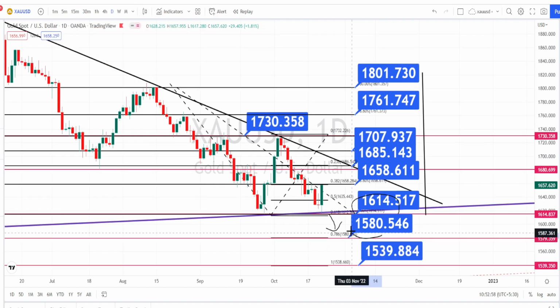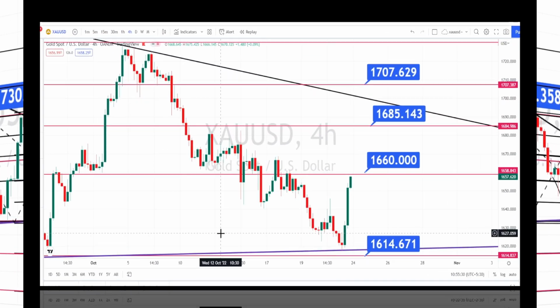Next level of support is going to be around 1580 and 1540. So the coming week is going to decide whether the bearish trend is going to continue or we are going to have a bullish side retracement. Let us do the analysis in 4 hours time frame. I'm in 4 hours time frame now.